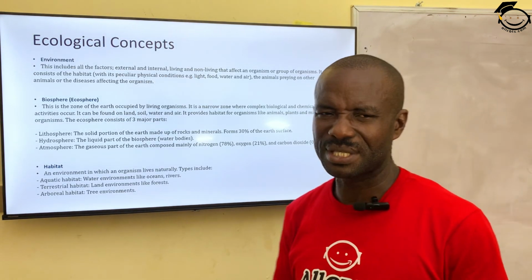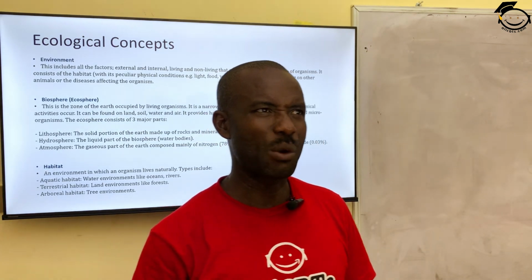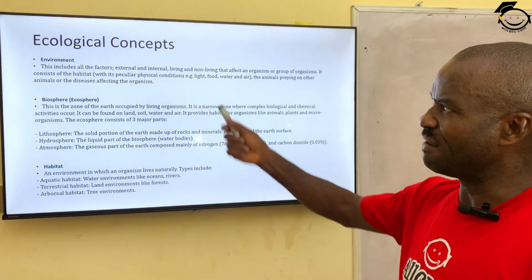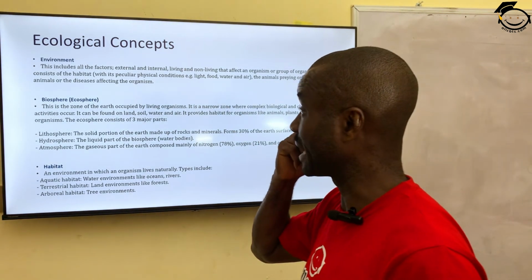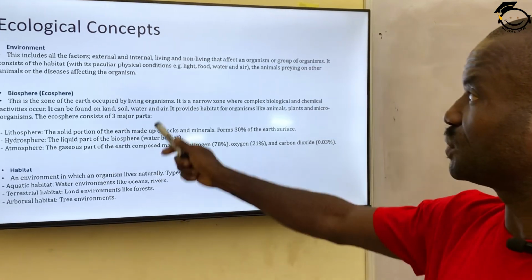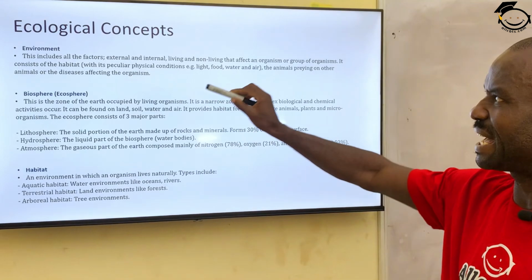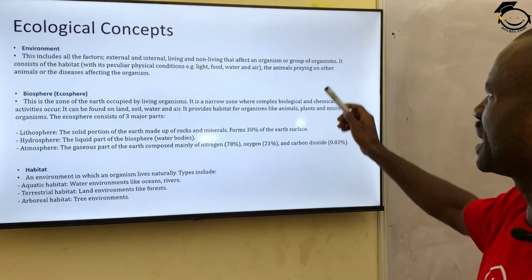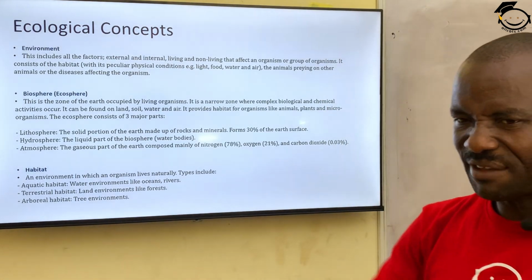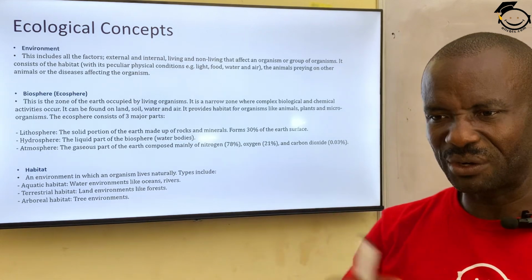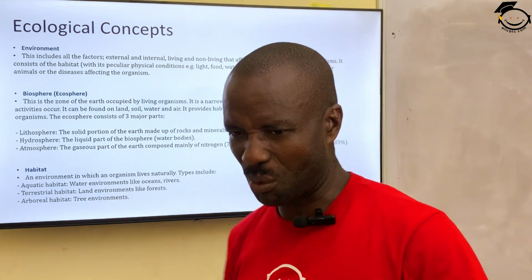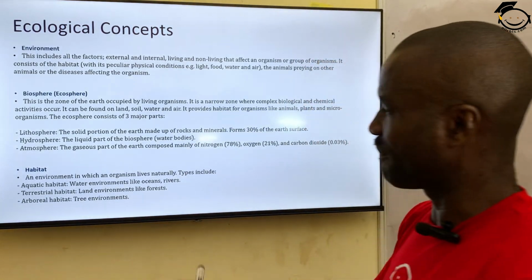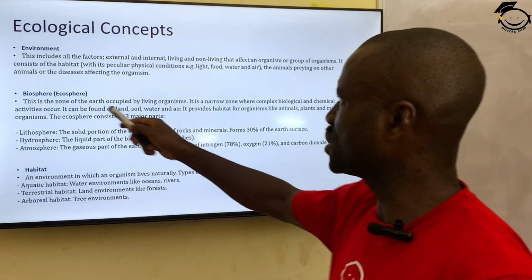When we say ecological concepts, we mean what are the terms or what are the words common in ecology? You hear the word environment. What is environment? This includes all the factors, both external and internal, living or non-living, that affect an organism or group of organisms. The environment constitutes the living and non-living. For instance, the soil, the rock, the water, the temperature, all these things make up the environment, which affects the living organism. It consists of the habitat.